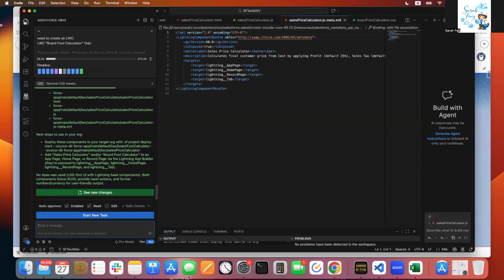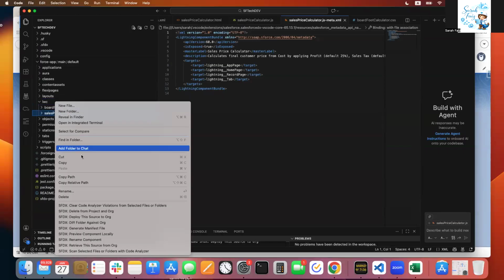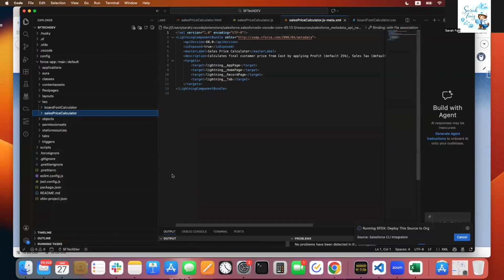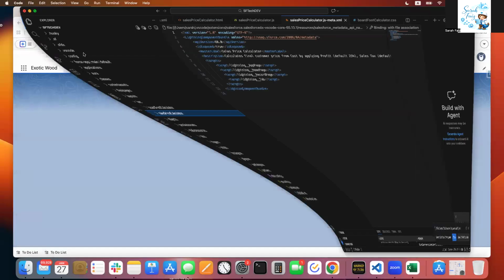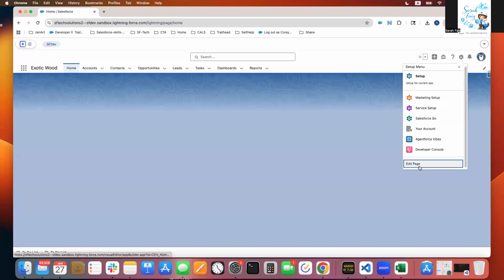So now what I'll do is I'll go to the left side of VS Code and click on this file and go to LWC. I can see my new LWC. The name is Sales Price Calculator. So what I'll do is I'll right click and I'll deploy this to source org. It's deployed successfully.